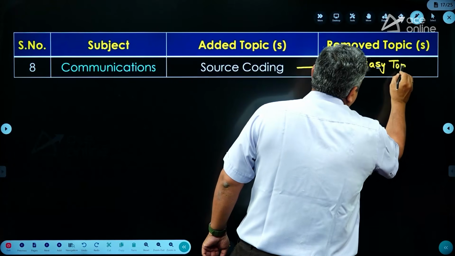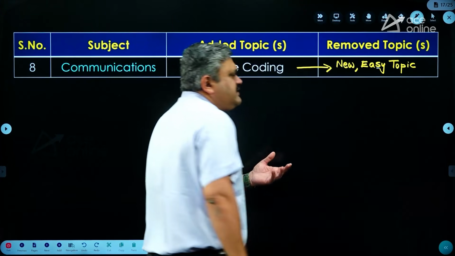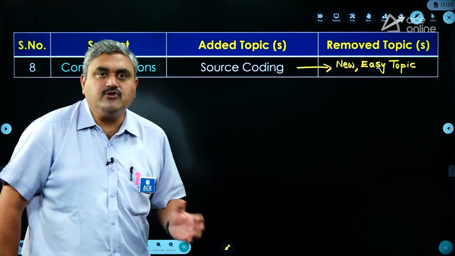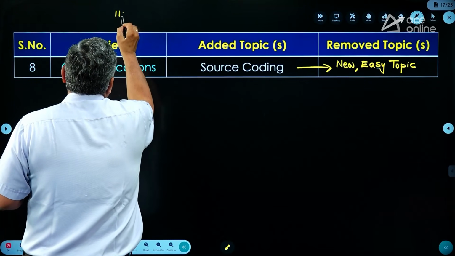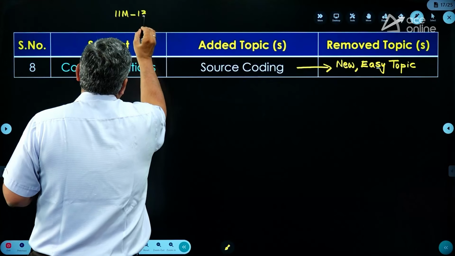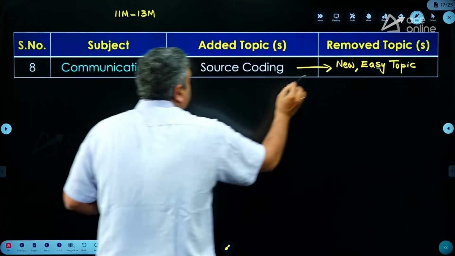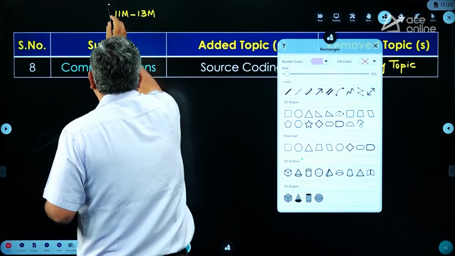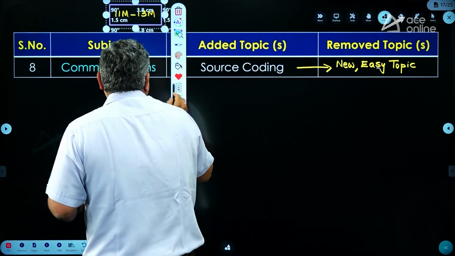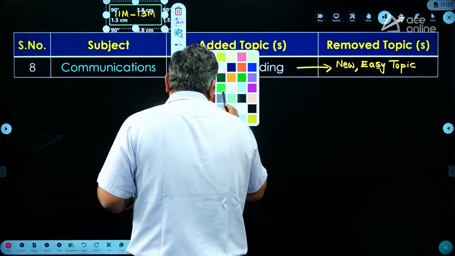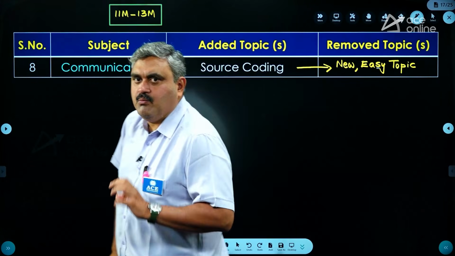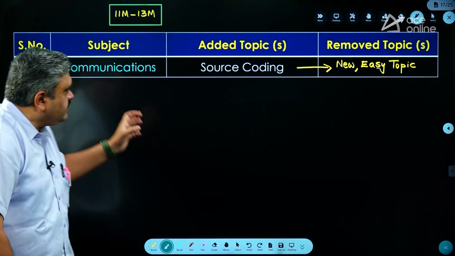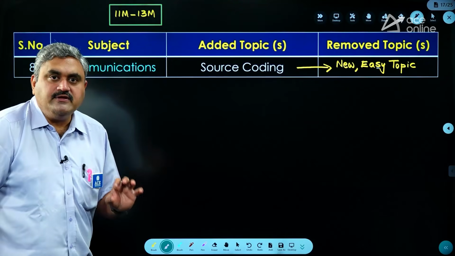So no need to focus more on this. Relatively, it is a simple topic. It's not very complicated. And the weightage of this topic is around 11 to 13 marks. That means in the entire communication systems, the weightage for this is at the higher end. If you take the average of the last 5 years, it is around 11 or 12 marks. So relatively, its weightage is more. So these are the areas that come under communication systems.